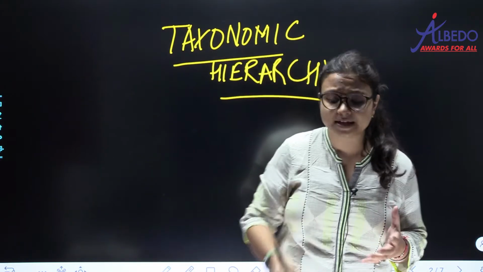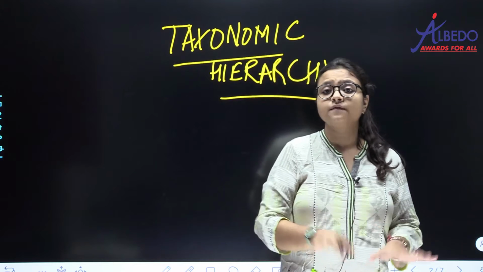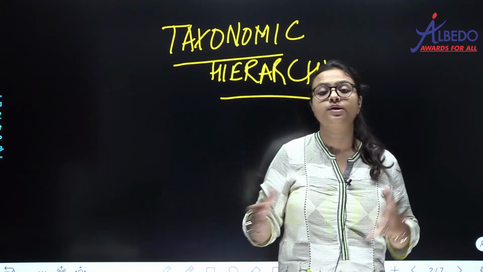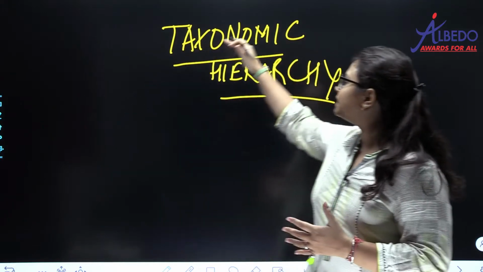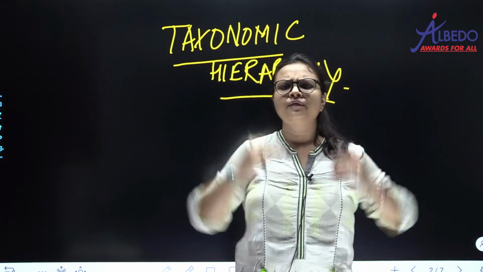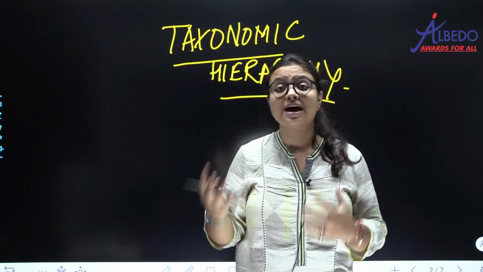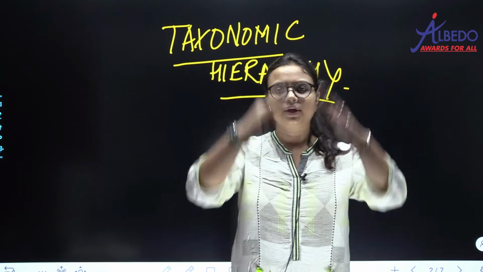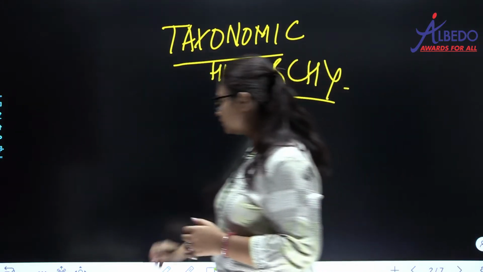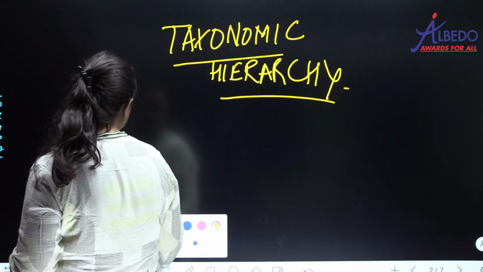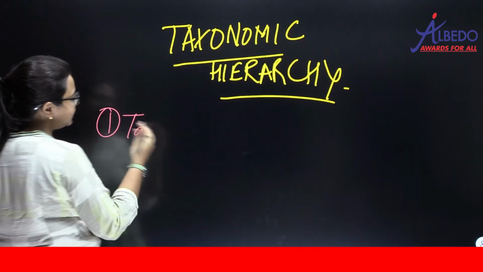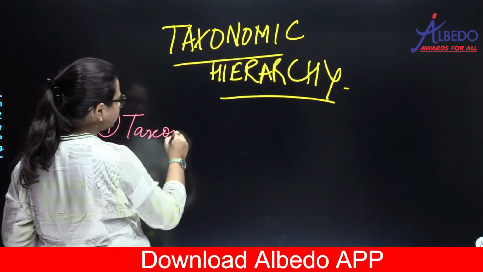Last day only I told you the meaning of hierarchy. What is the meaning of hierarchy? Arranging anything on the basis of increasing or decreasing levels. That arranged form of something is what is known as hierarchy. All right, so taxonomic hierarchy is the hierarchy in which we arrange various taxonomic groups, various ranks, various taxons according to their increasing or decreasing level. All right, so first let us write down the definition of taxonomic category, है ना. क्या क्या बोलते हैं, इसका ढेर सारा नाम है. फर्स्ट इज taxonomic category,